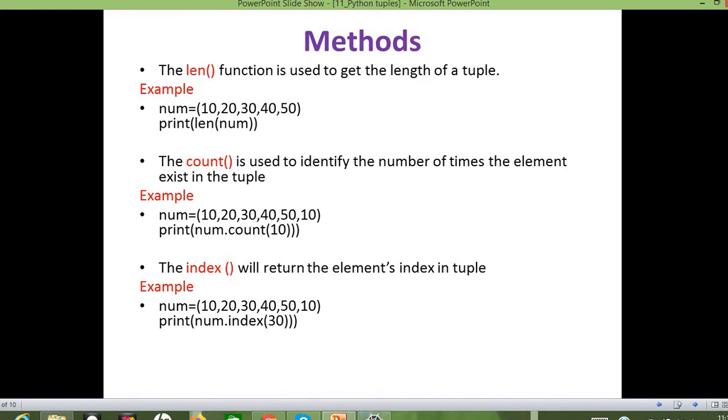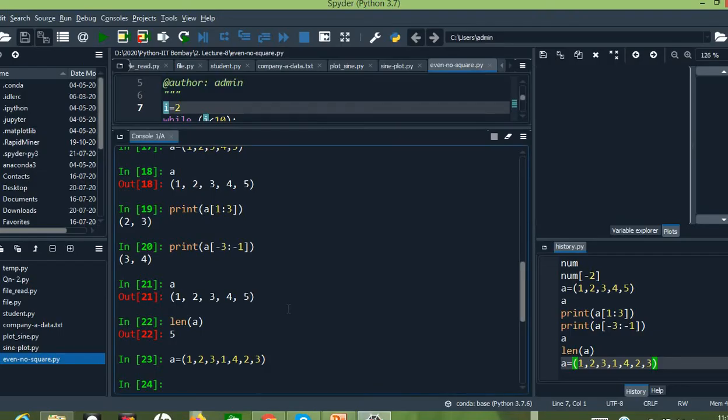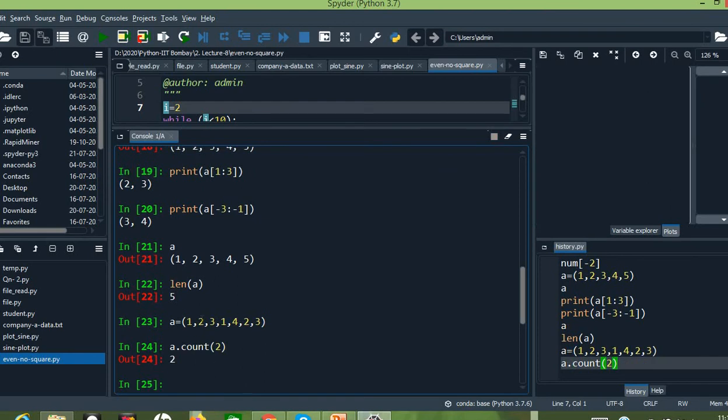Since we are going for count, we need to use the syntax A dot count of, and I have to give the argument. Remember, only one argument can be given for the count function. Let me give the argument as 2. The argument I need to give here is the element for which I need to obtain the number of times of its occurrence. What is the output for the element 2? The output is 2 because twice the element 2 has appeared.